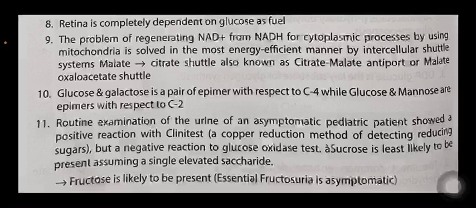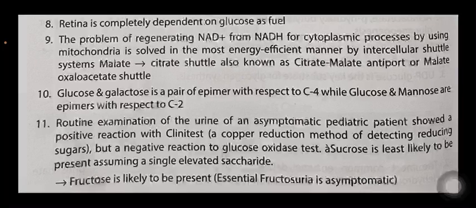The problem of regenerating NAD plus from NADH for cytoplasmic processes by using mitochondria is solved in the most energy efficient manner by intercellular shuttle systems. Malate to citrate shuttle, also known as citrate malate antiport or malate oxaloacetate shuttle. Glucose and galactose are a pair of epimers with respect to C4, while glucose and mannose are epimers with respect to C2.